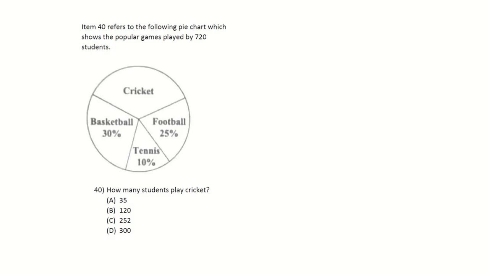Item 40 refers to the following pie chart, which shows the popular games played by 720 students. How many students play cricket? Cricket here is 35%. And we did this one, 35% of 720 was 252. So that would be the answer for this one.